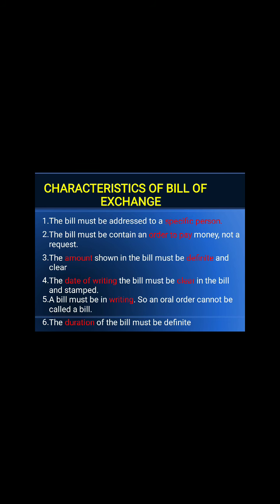Now, the features of the bill of exchange are: the bill must be addressed to one specific person to whom the payment is made, and second, the bill must contain the order to pay the money. It is not a request. The amount shown in the bill must be sure, definite, clear and specific. The date of writing of the bill must be specific and should be stamped. A bill must be in writing. An oral order cannot be accepted as a bill, and the time period of the bill should be specified there.